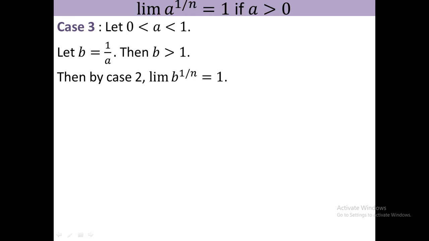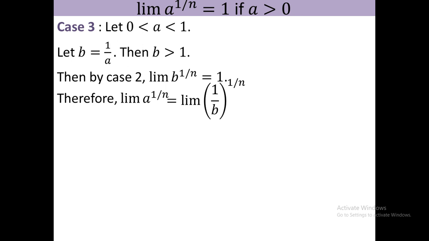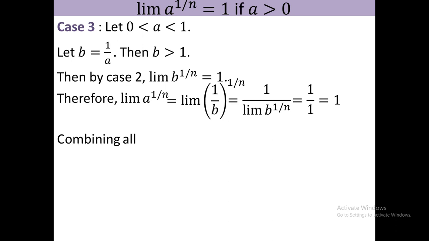But I have to prove the limit of a to the power 1 by n. Now here you put a equal to 1 by b. So this will be limit of (1 by b) whole to the power 1 by n. This means limit of 1 by b to the power 1 by n, that is 1 by limit of b to the power 1 by n. Again, limit of b to the power 1 by n means 1, that is 1 by 1, that is 1. So in that case also limit of a to the power 1 by n equal to 1.